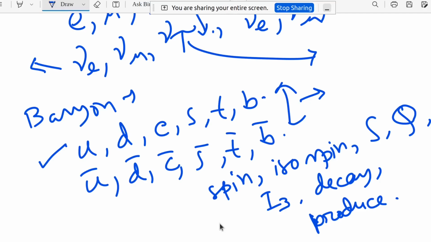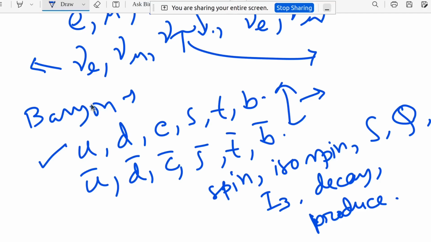And obviously you can see the table, which will be very helpful for you: how many mediators are there, how many leptons, how many quarks, and then the Higgs field is there, the Higgs is also a boson. Gravitino is also there, but we don't know about it, so we are not talking about gravity in the Standard Model itself. But the rest of the things, electromagnetic, weak and strong, these three forces, can be explained by the Standard Model very well. That is the most successful theory in particle physics, that we can say.